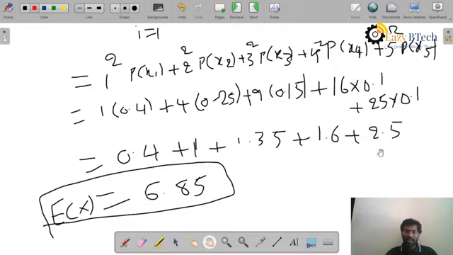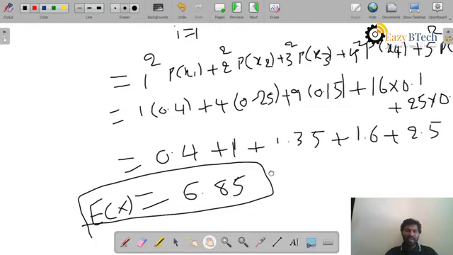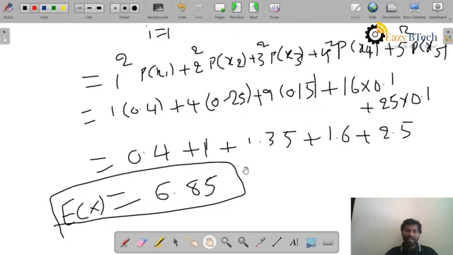If you add all these together, 0.4 plus 1 is 1.4, plus 1.35 is 2.75, plus 1.6 is 4.35, plus 2.5, that is 6.85. So this is the expectation of the given discrete random variable. Now moving on to the next thing.